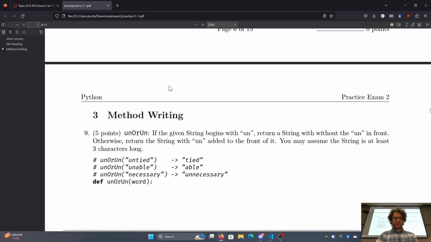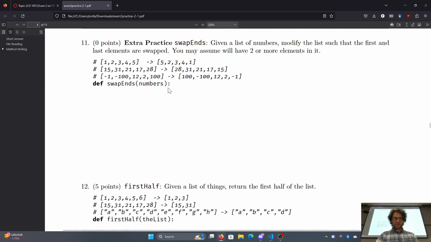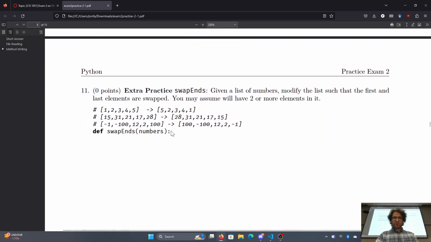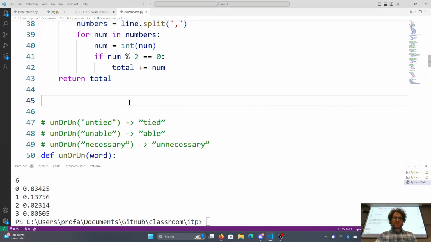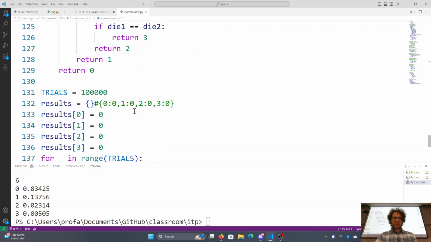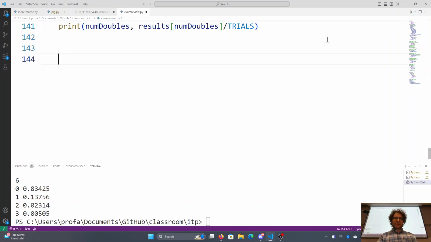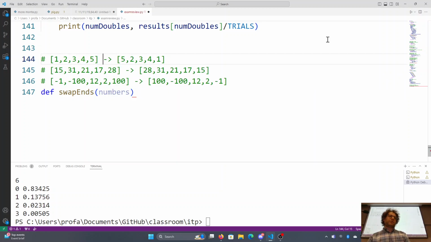Okay. Let's see. Swap ends is super easy to do. Here, basically what we're doing is that we're changing the numbers. Right? Swap ends is not that hard. Here, 1, 2, 3, 4, 5 becomes 5, 2, 3, 4, 1. 15, 31, 21, 17, 28: the 15 and the 28 swap places. And here, -1, 100 becomes 100, -1.